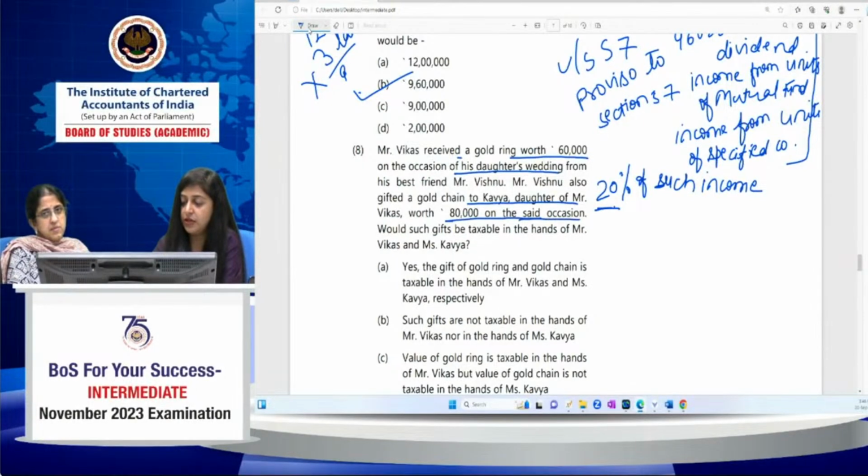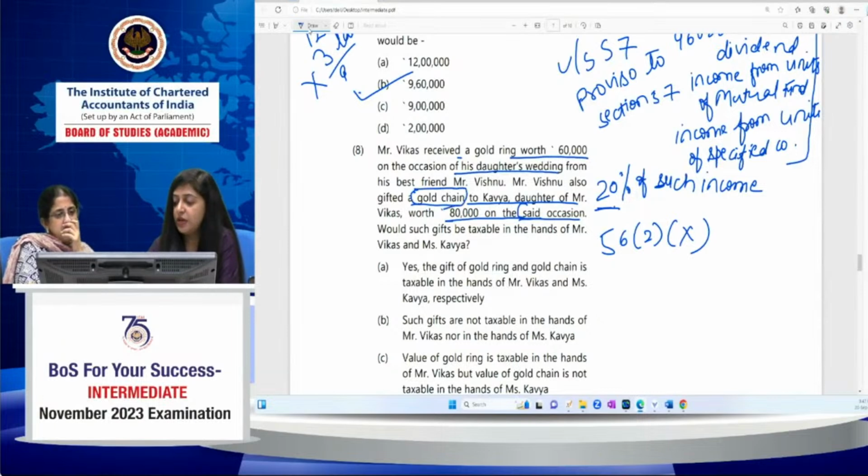On the said occasion means on her marriage. So would such gift be taxable in the hands of Mr. Vikas and Ms. Kavya? Okay. Regarding this, what is the provision under section 56.210? 56.210 says, in respect of this, because it's about gold ring and gold chain, so it's a movable property.